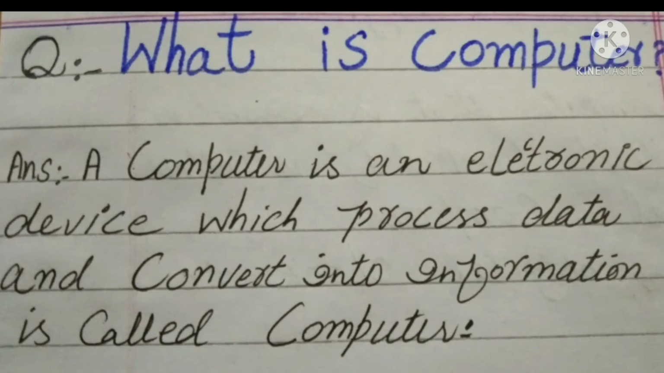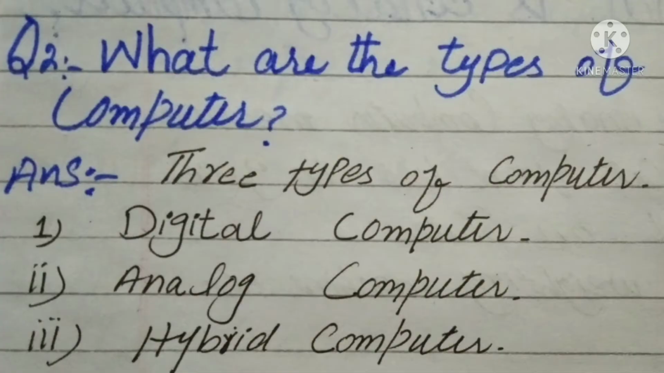What is a computer? A computer is an electronic device which processes data and converts it into information. What are the types of computer? Three types of computer: digital computer, analog computer, hybrid computer.